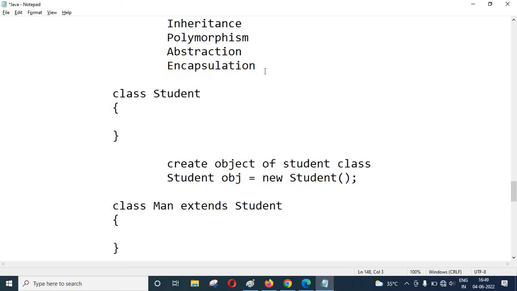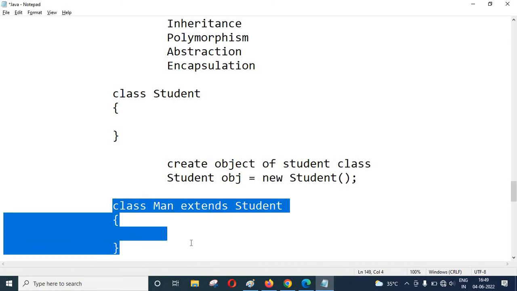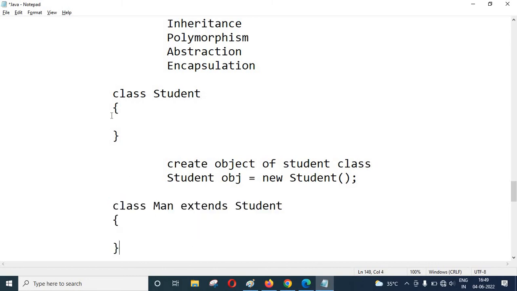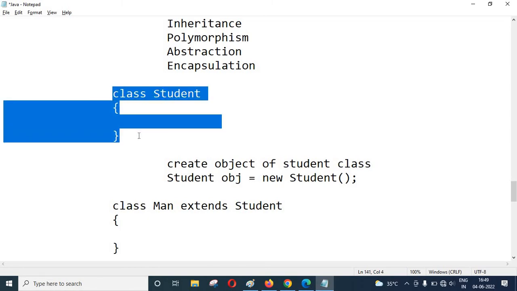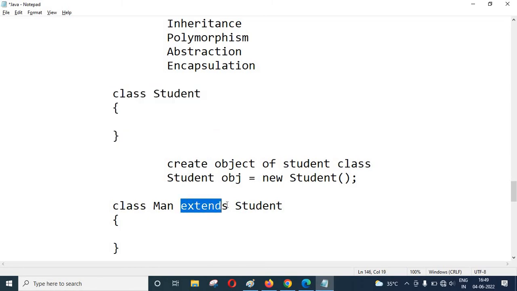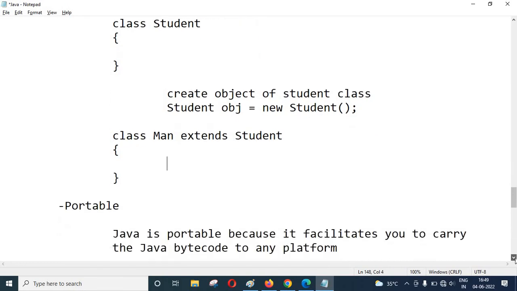And the next is inheritance. We are going to cover inheritance in this next phase. What does inheritance mean? Inheritance means taking previous code into new code. That means we create a new block of code here, and we want to put the previous code in it. With the help of the extends keyword and the name of the class, we extend the previous code in it. So this is the example of inheritance.